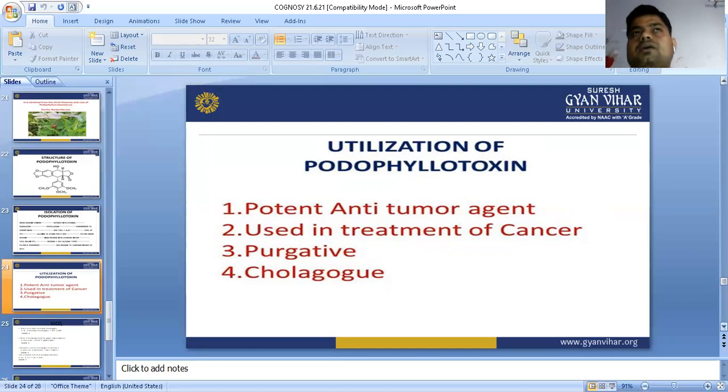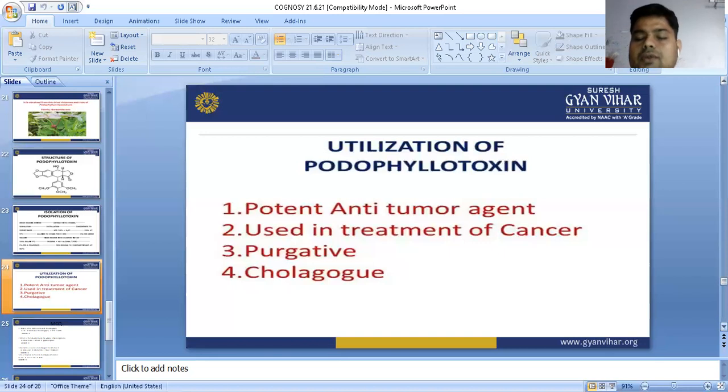So these are the drugs which we are going to study. First drug Senna. In Senna, sennosides A, B, C, D, and these are the uses of Senna: it is a laxative, purgative at higher dose, and it is used in constipation removal. And the second drug is Dioscorea.